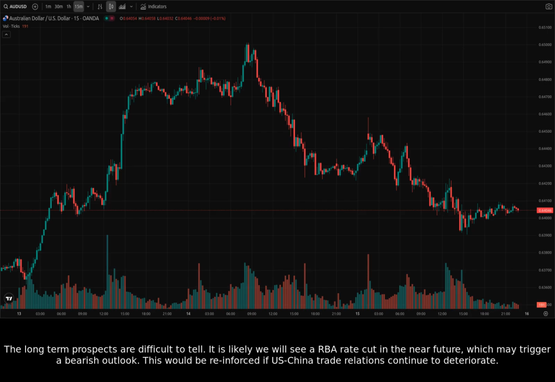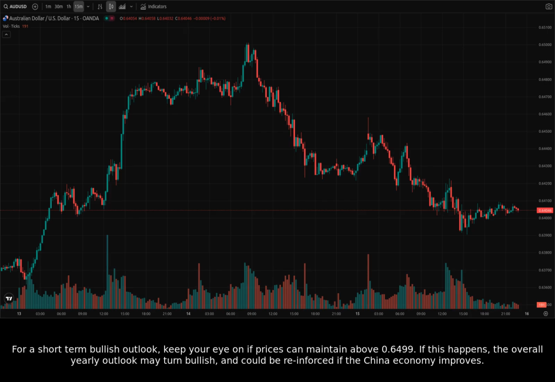It is likely we will see a RBA rate cut in the near future, which may trigger a bearish outlook. This would be reinforced if U.S.-China trade relations continue to deteriorate. For a short-term bullish outlook, keep your eye on if prices can maintain above 0.6499. If this happens, the overall yearly outlook may turn bullish and could be reinforced if the China economy improves.